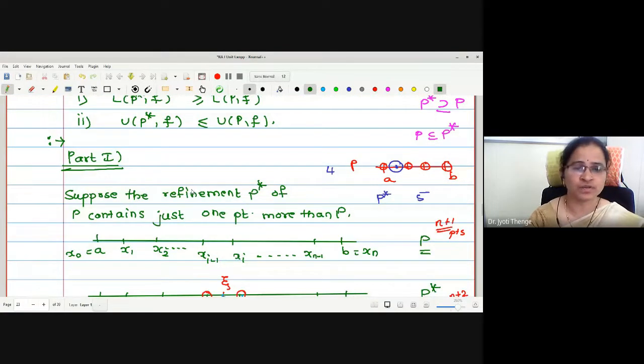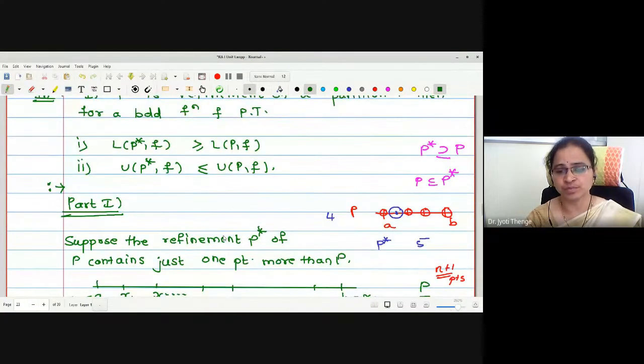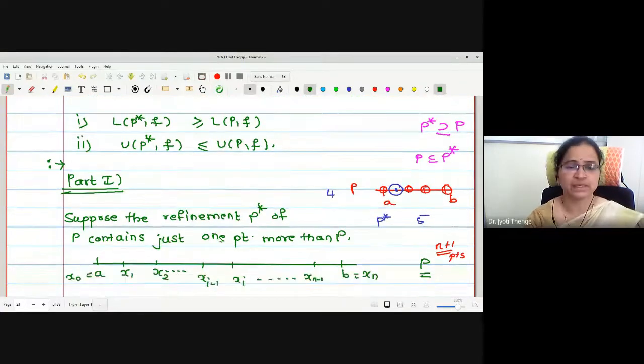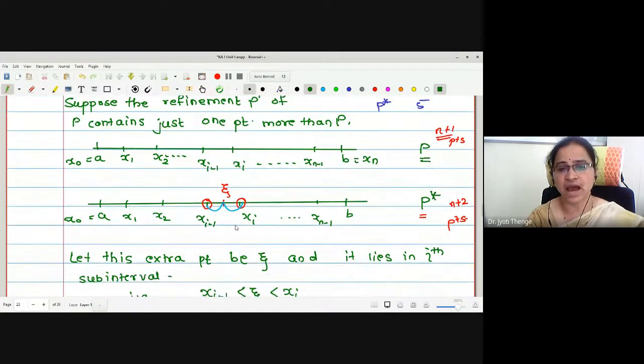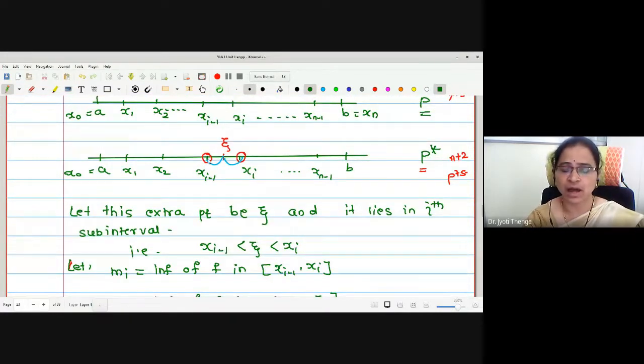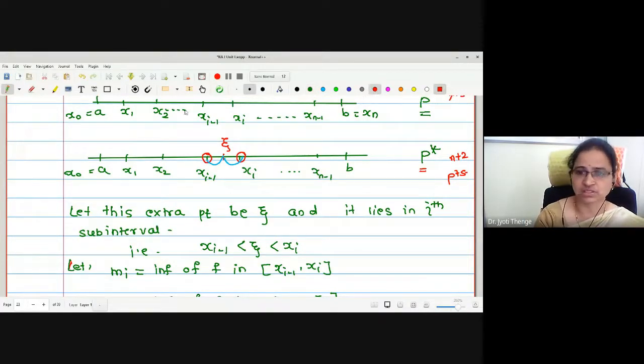Now to prove this, what did we start with? We started with the refinement P star of the given partition P by taking 1 point extra. That is 1 point more than P. If this is my original partition P having points x0 to xn, then this extra point, say zeta, we were considering in the ith subinterval, so that the ith subinterval is divided into two parts again, x(i minus 1) to zeta and zeta to xi. Therefore, the original partition has n subintervals.